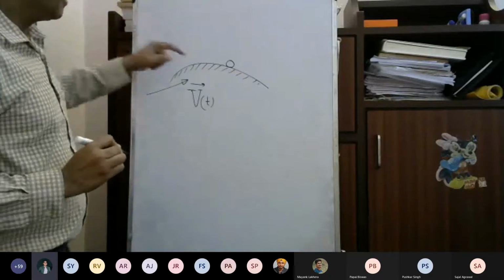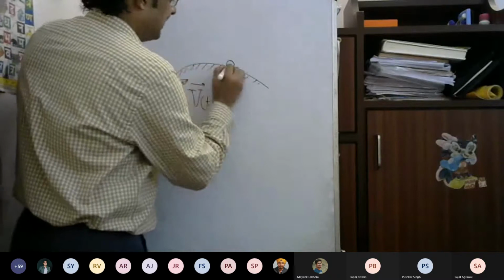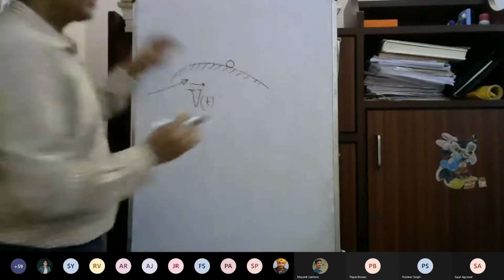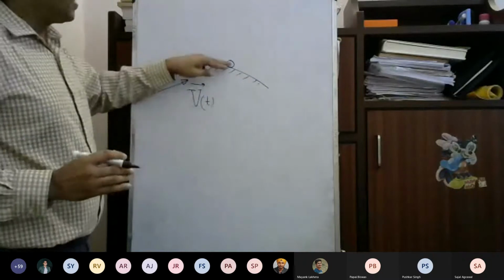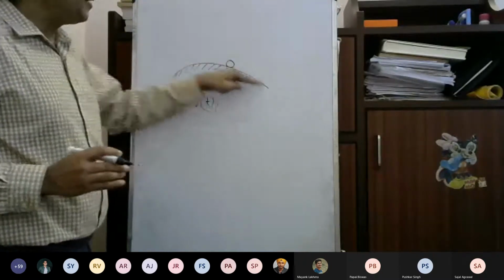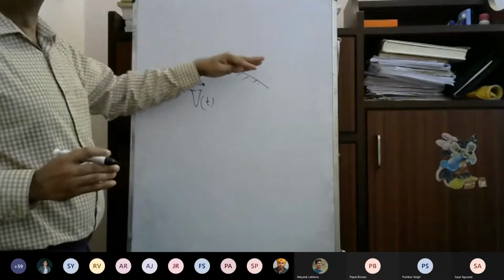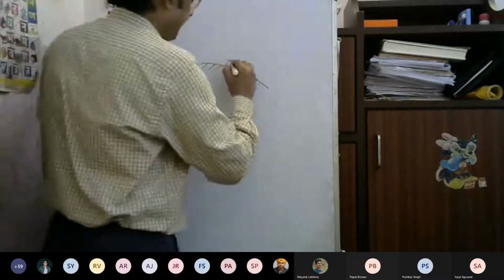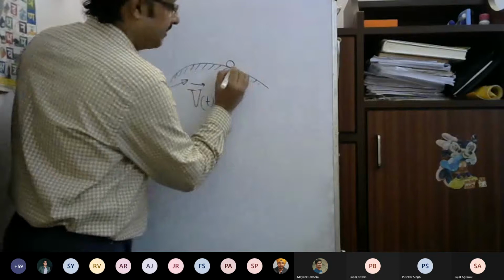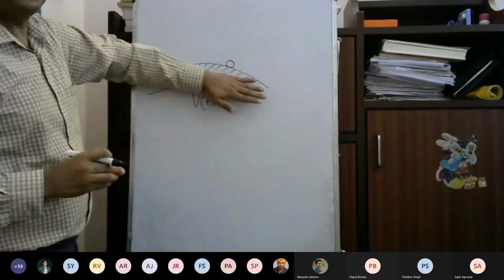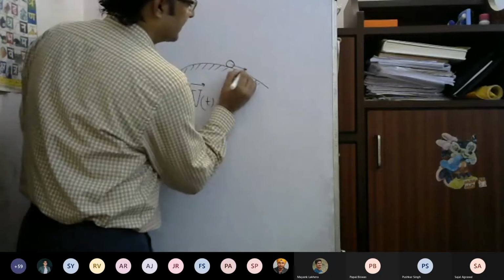What will be the direction? No, see, there will be a relative motion of this particle with respect to the surface, and the surface is going to move also. So this particle is moving relatively, with respect to the surface, and the surface has an absolute motion. So the total velocity v will have one component, which is the relative velocity. Relative velocity means that if you fix the surface, do not let it move, then the velocity will be only in the tangential direction v.